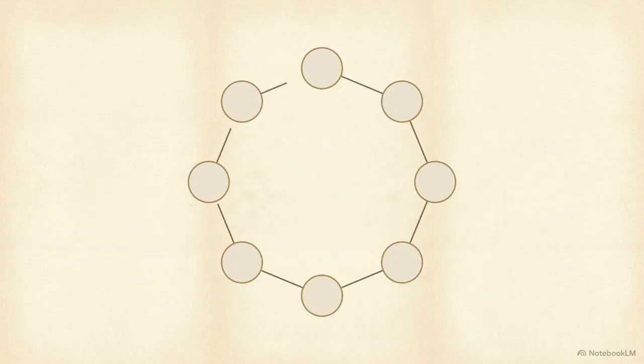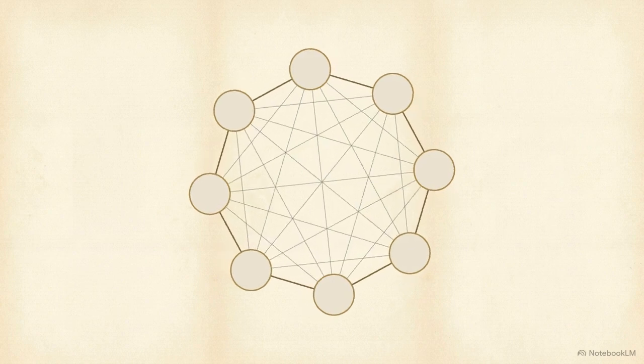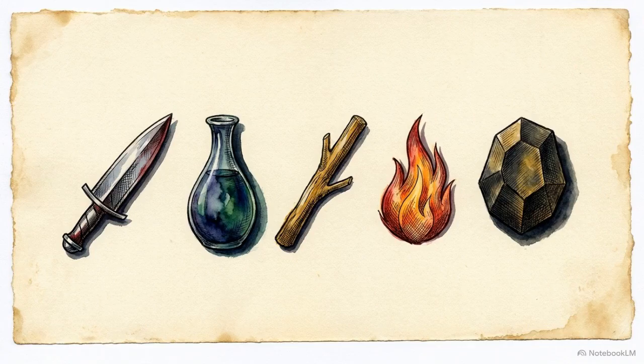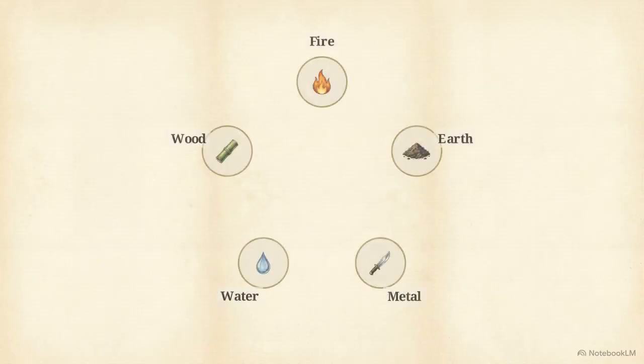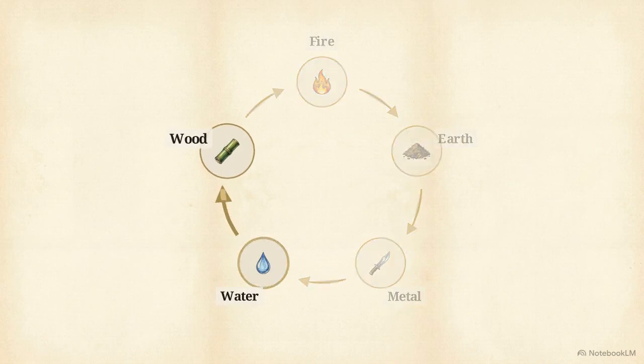Having established our base 8 variables, we need the logic gates that dictate how they interact. These are the wu xing, or 5 elements: metal, water, wood, fire, and earth. These elements operate under 2 absolute rules. The first is the generative cycle, or sheng. This is a continuous loop where each element feeds into the next. For example, water generates wood, actively increasing its energy.